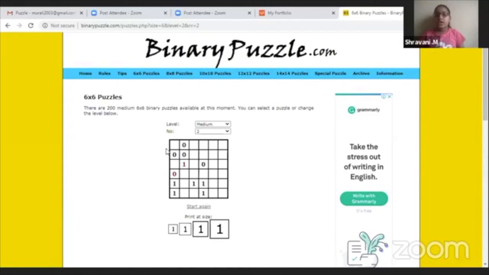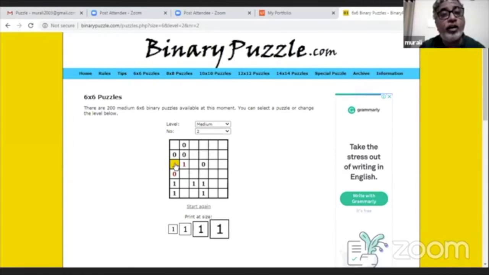First row, third column. First row is this. Third column is this. You can't tell. Sahasra wants the first row. First row, down, below the 0.